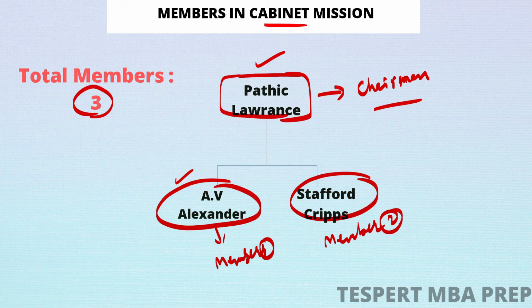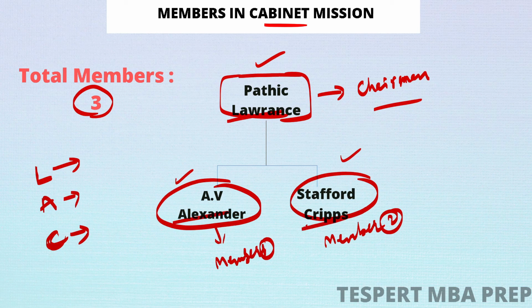You can simply remember these three members by using a shortcut, which is LAC. LAC in general means Line of Actual Control, the boundary line between India and China. But LAC in this context means L stands for Lawrence, A stands for Alexander, and C stands for Cripps.